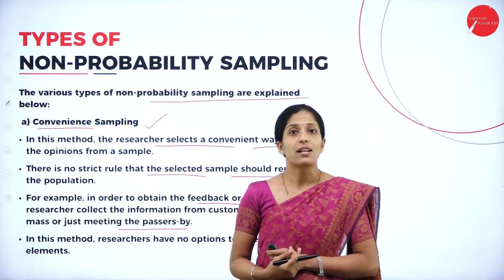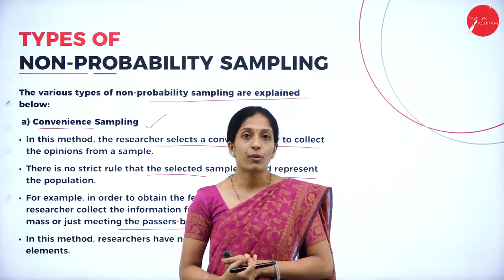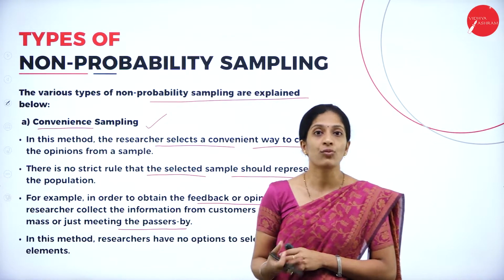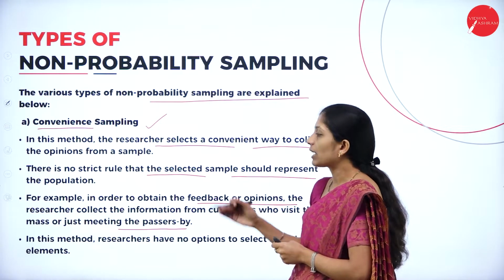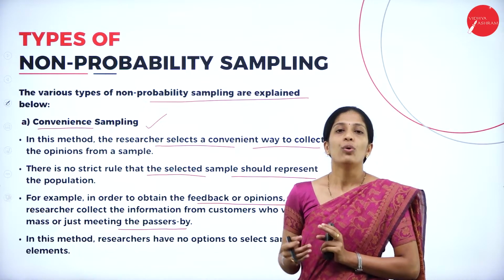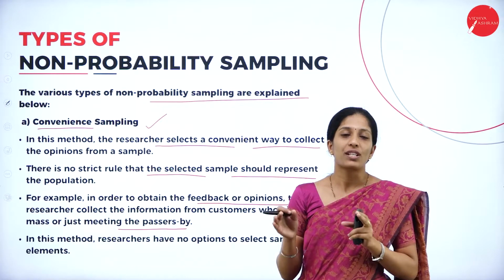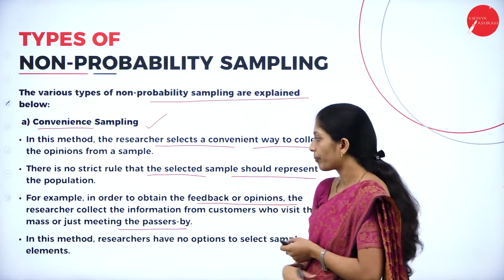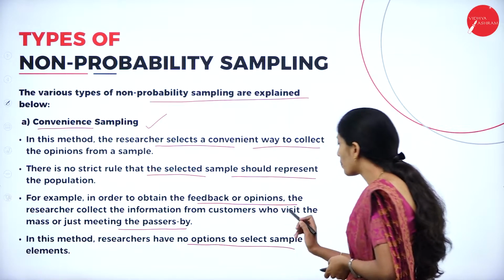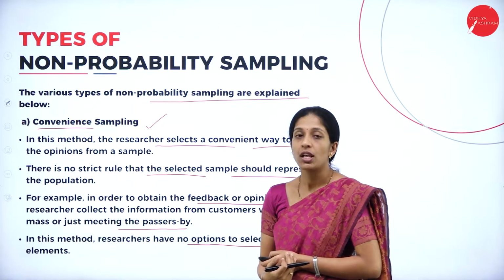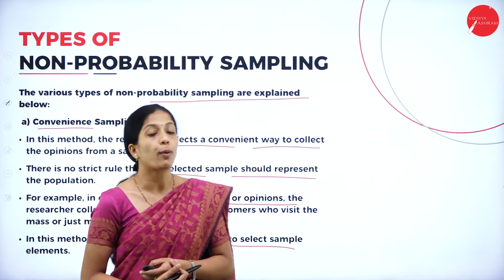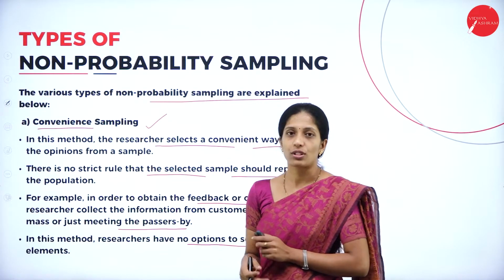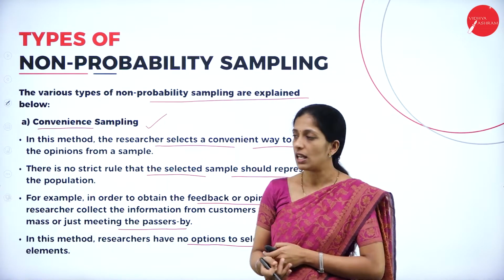Under probability sampling, they collect information from all the individuals. But here, according to the convenience of the researcher, he may collect the information from the people who visit together in mass, or he can ask the passersby also. In this method, the researcher has no options to select the sample elements. That is convenience sampling. It all depends upon the convenience of the researcher.